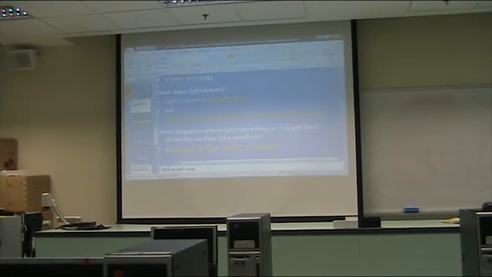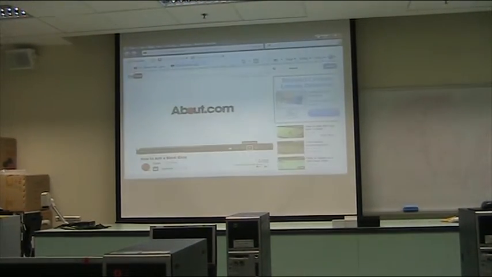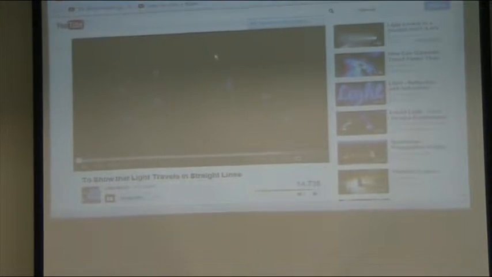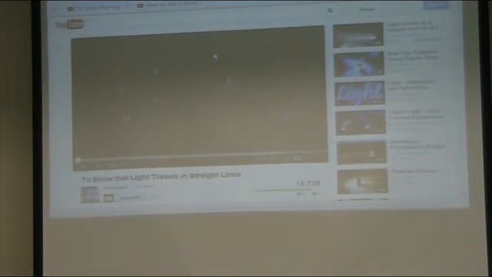Xiaofei said that light travels in a straight line, and at this point in time, we will watch a little YouTube clip to show us that light travels in a straight line. Okay, but before I actually play the video, just a few things to take note of. Later when you watch the video, take note of how the experimenter actually changes the position of some of the cardboard boards. And take note of how this actually helps us see or learn that light travels in a straight line. Okay, so without further ado, let's have the video.